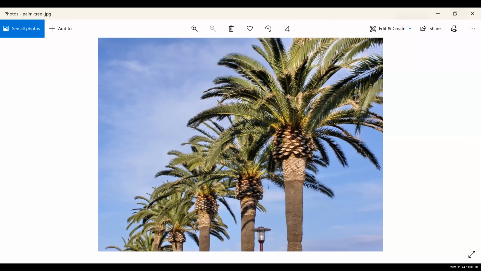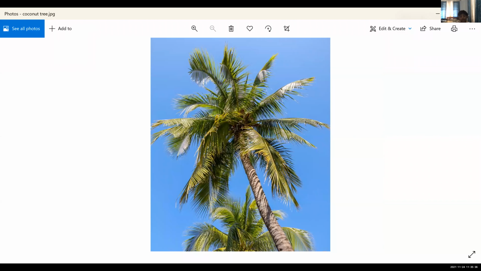So branches also will be there. But this palm tree, this coconut tree, can you find any branches on it? No. But all the trees which are familiar to you, they all bear branches, isn't it?